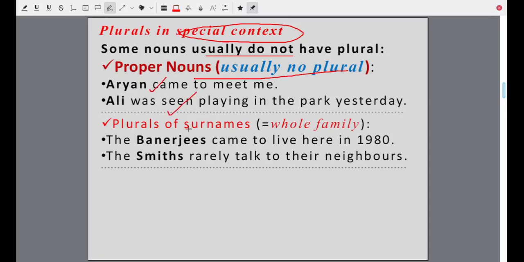But as a special case, we can have plurals of surnames to represent the whole family. The Banerjees came to live here in 1980. The S is added to make it plural because it means the Banerjee family. The Smiths rarely talk to their neighbors. Smith family. So we add S to indicate the Smith family. So with surnames, when you add S, it means the whole family.